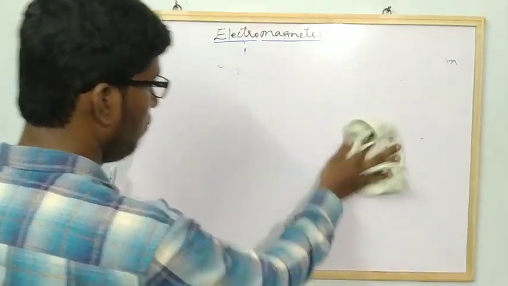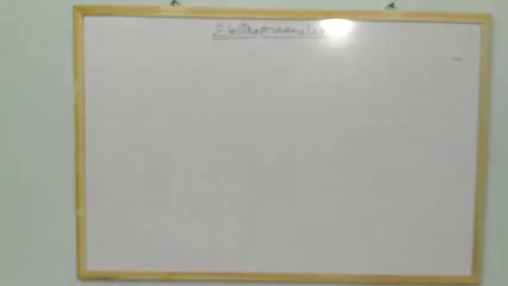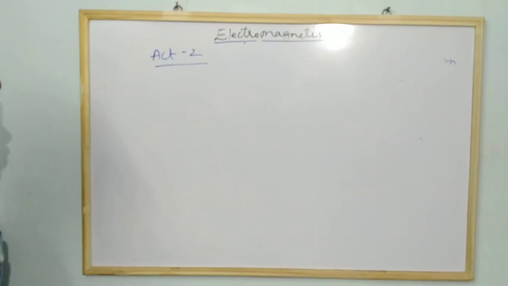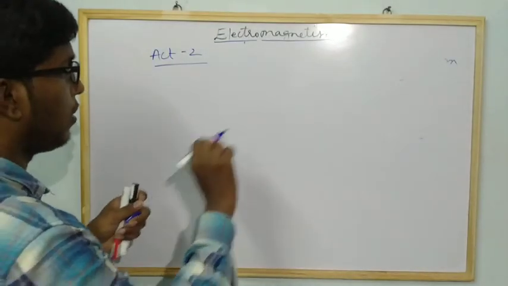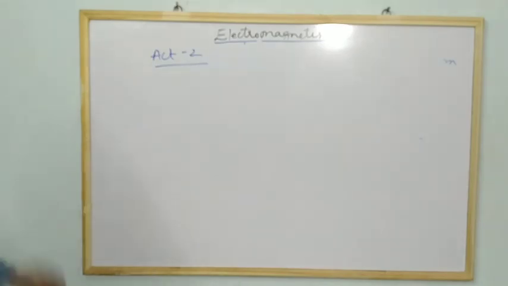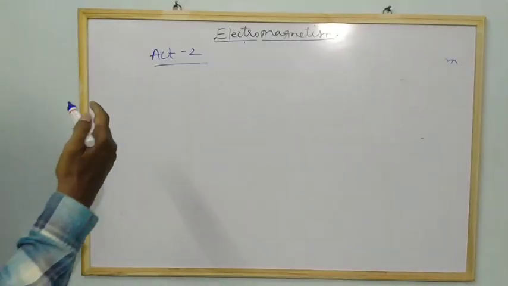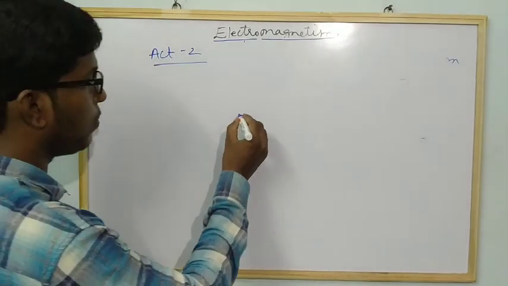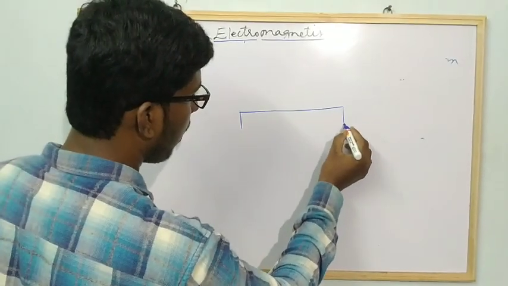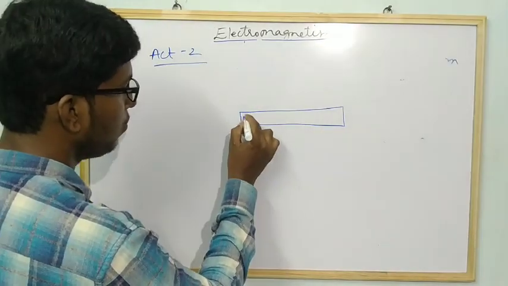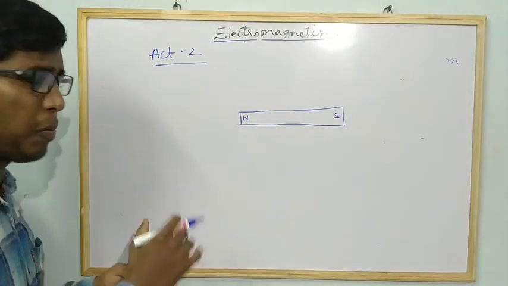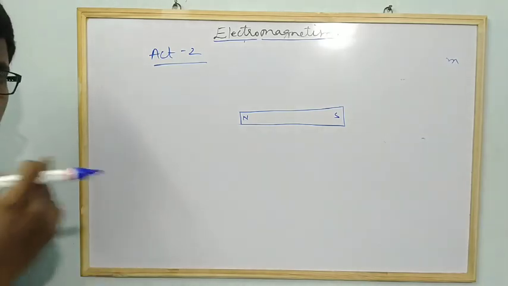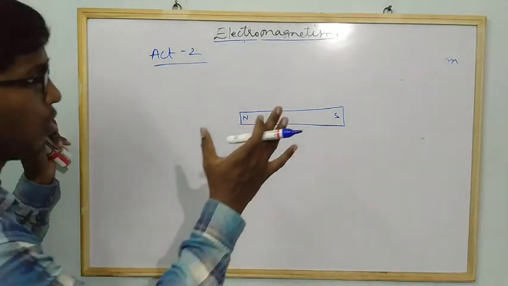If you look at your textbook, in the next topic it has given Activity 2. If you read that activity, it says take a white chart. Assume this board is a white chart, place a white paper on the horizontal surface, and place a magnet in the middle of the sheet. Assume this is a bar magnet in the middle of the sheet. I am trying to explain in detail so that you do not get any doubt and can understand very easily. You have to follow the textbook first and place the bar magnet in the middle of the sheet.